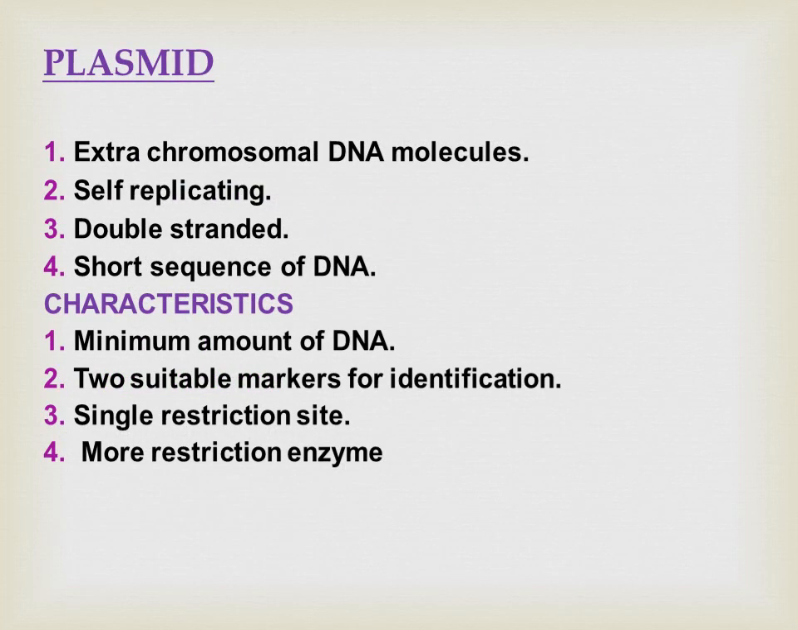The second one is plasmids. A plasmid is an extra-chromosomal DNA molecule that is self-replicating and double-stranded, and it consists of a short sequence of DNA. The characteristics of plasmids are that they contain a minimum amount of DNA, they carry two suitable markers for identification, and they have only a single restriction site for many restriction enzymes.